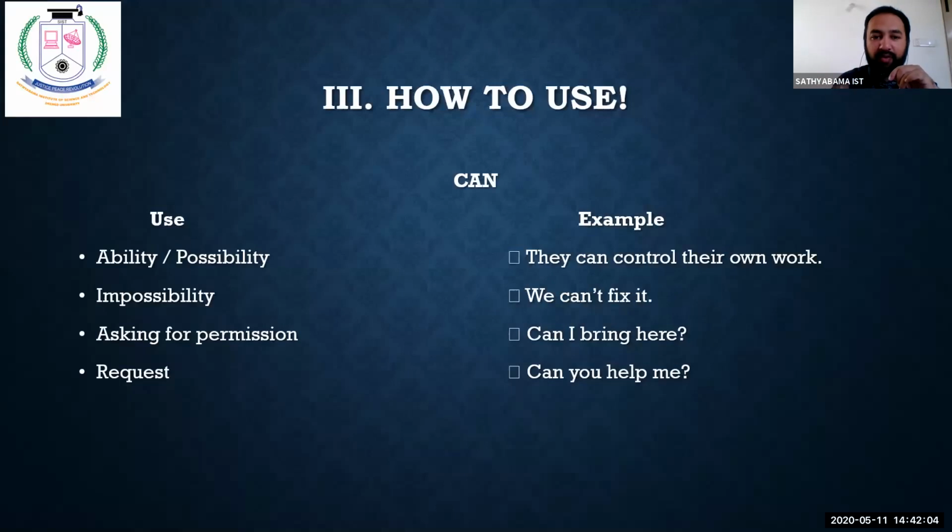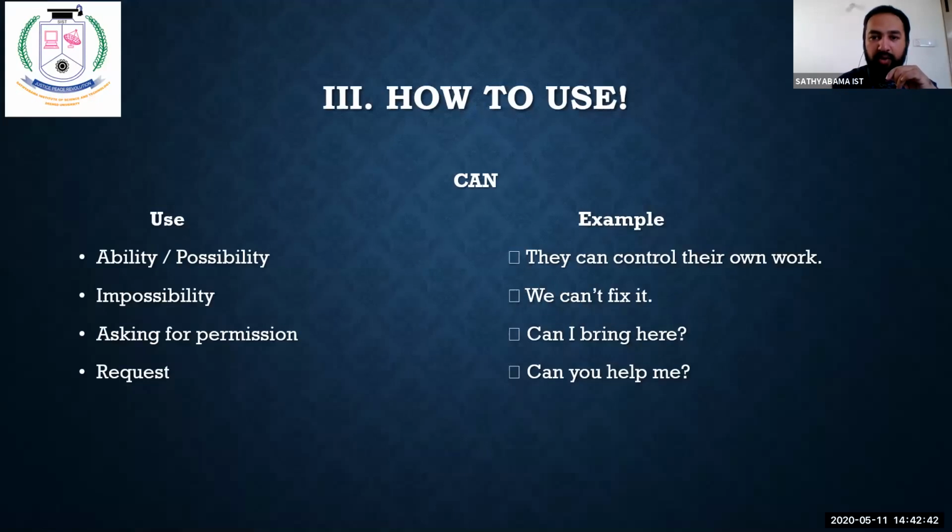You have four different things. One is the possible, the other one is impossible. That is the possibility of the word can, the impossibility of the word. You can use it for permission. You can also use it for request. First sentence: they can control their work. Second one: we can't fix it. Impossible. Permission: can I bring here? Request: can you help me? So see the word can, how it is used in possibility, impossibility, permission, and request.